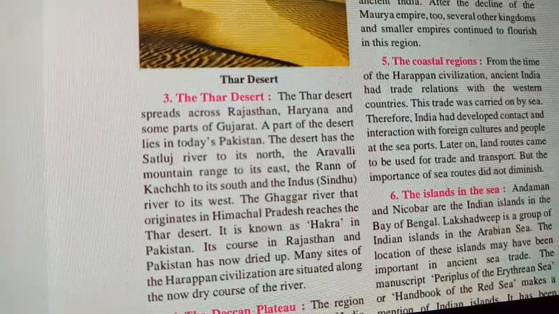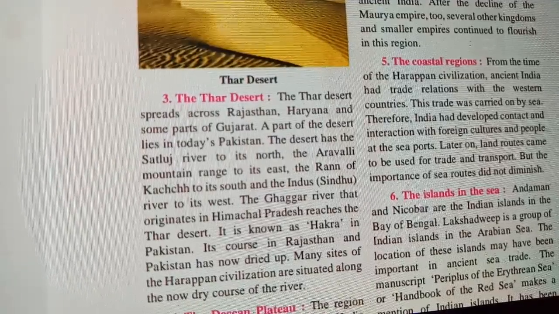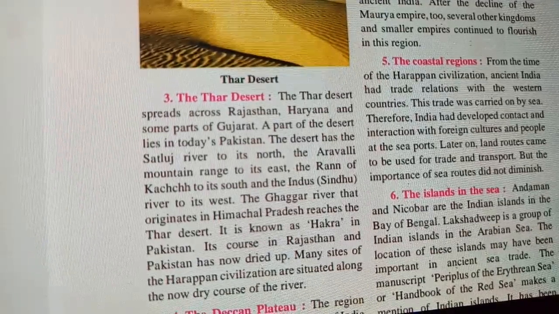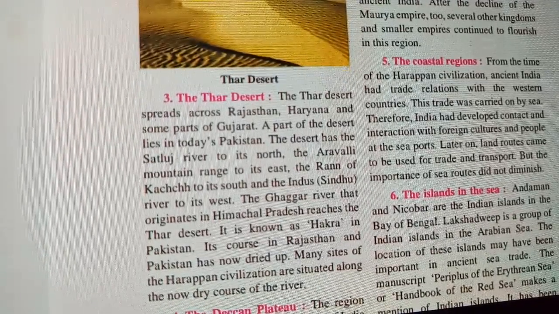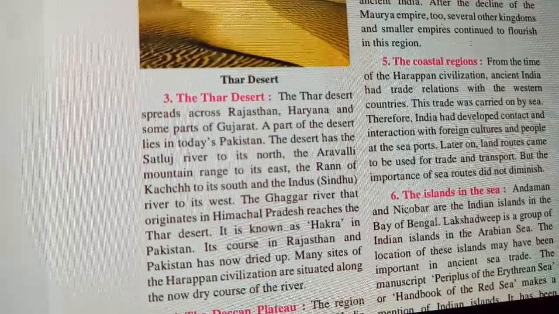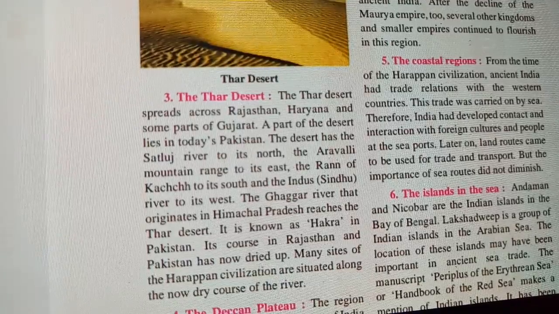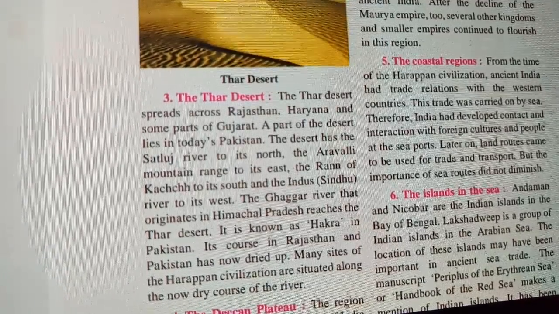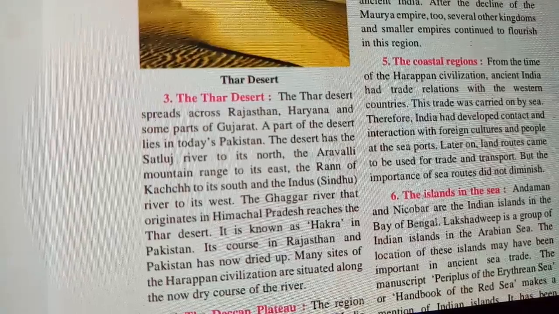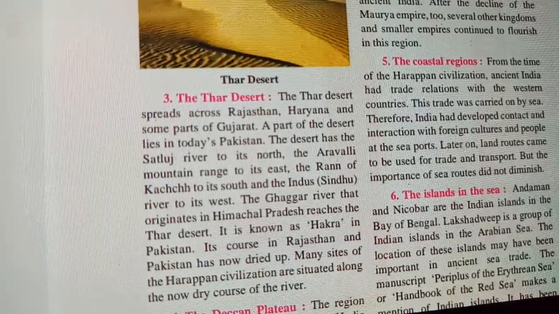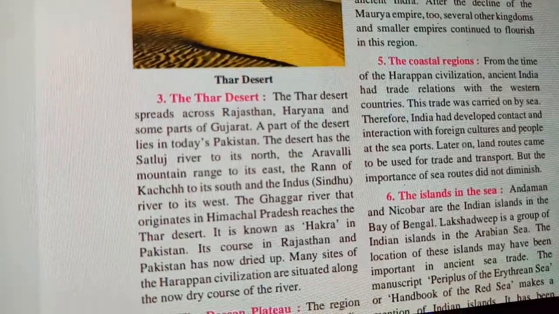Let us discuss what you mean by Thar Desert. A Thar Desert is a region where you will find soily land everywhere, with no greenery and not much rainfall. So that region is called a Thar Desert. Let us understand the deeper information about this.